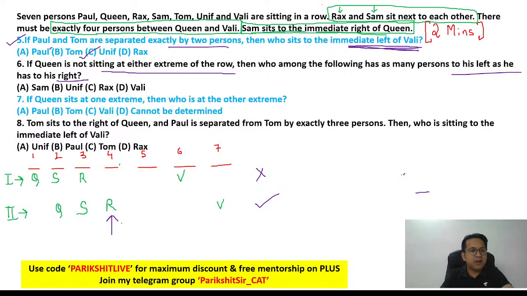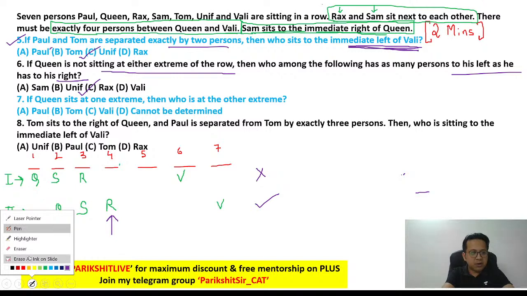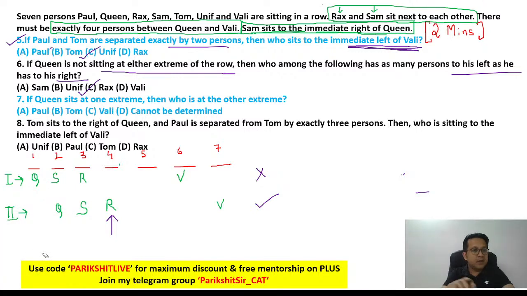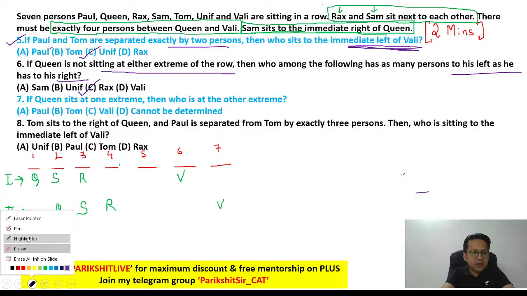Position number 4 matlab R. That is option C. Clear? R is option C. Again I see Sapna getting it correct. Perfect. Good. Chalo, I'm going to rub the purple color again, for the simple reason that the purple color was limited to a specific question.